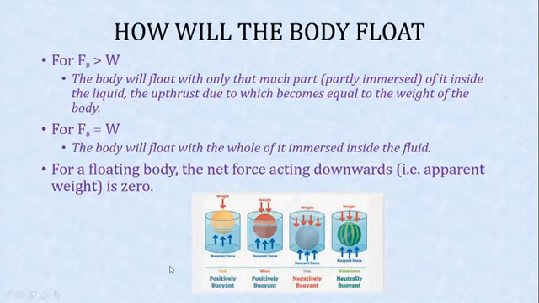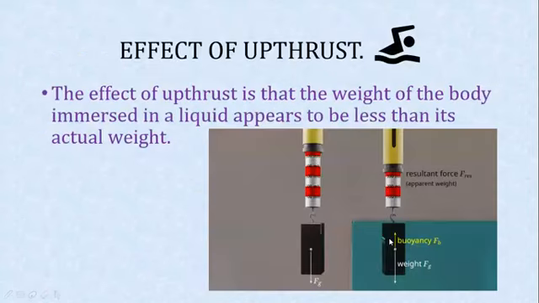So one more thing, for a floating body, the net force acting downwards, that is the apparent weight, is 0. When the weight of the body and the buoyant force are equal, the apparent weight of the body is 0. That means it will appear that the body has no weight. Then what is the effect of upthrust?